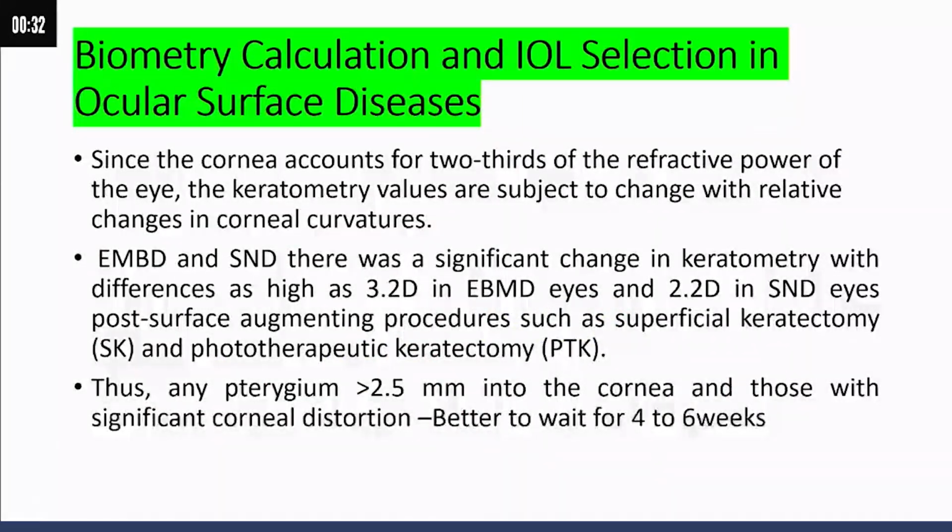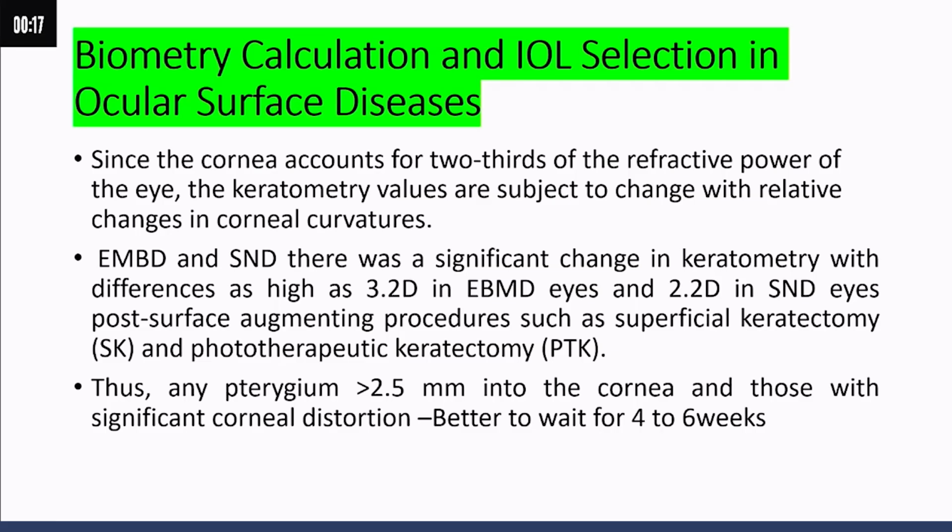before addressing the patient for cataract surgery, to reduce the surface inflammation. Now, why is it important in surface biometry and IOL power calculation in ocular surface disease? Since the cornea accounts for two-thirds of the refractive power, the keratometric value is subject to changes relative to the corneal curvature, as in epithelial basement membrane dystrophy and Salzmann nodular dystrophy.